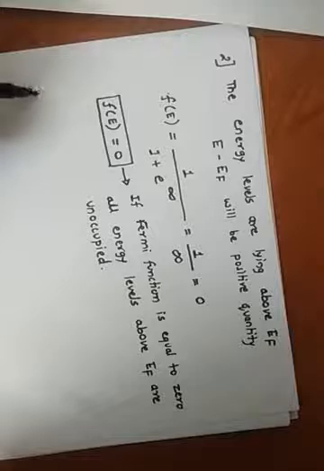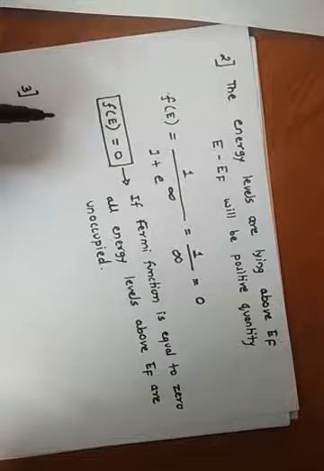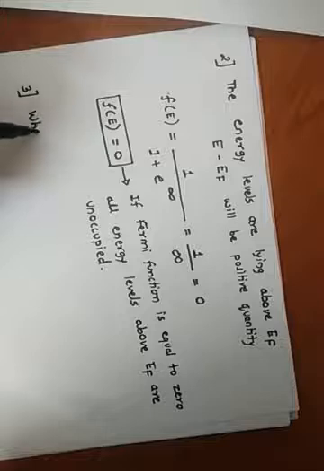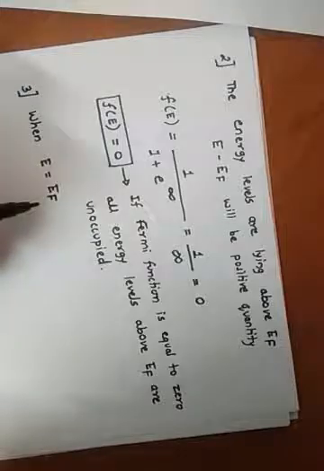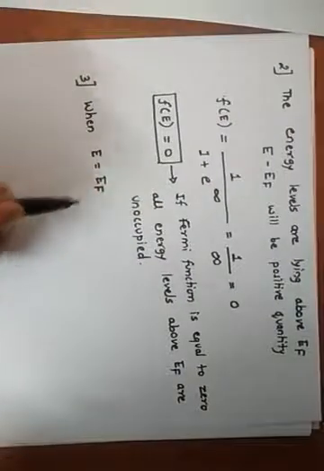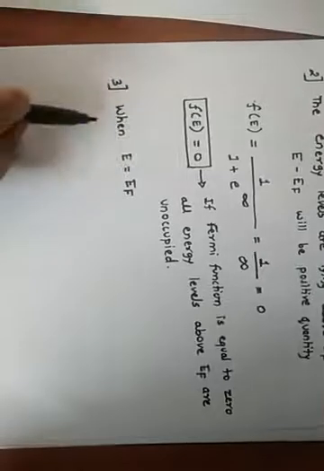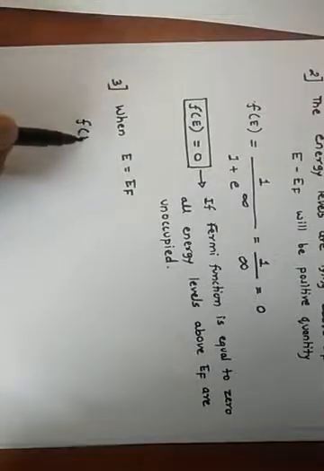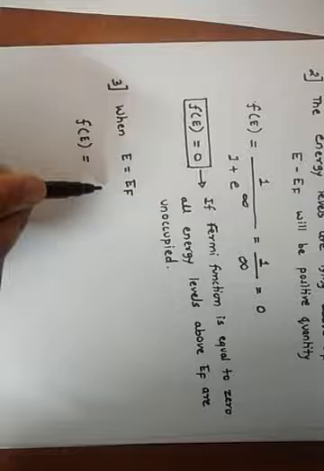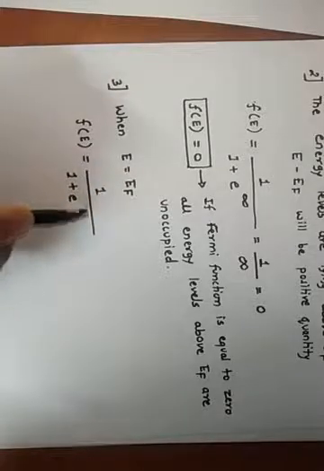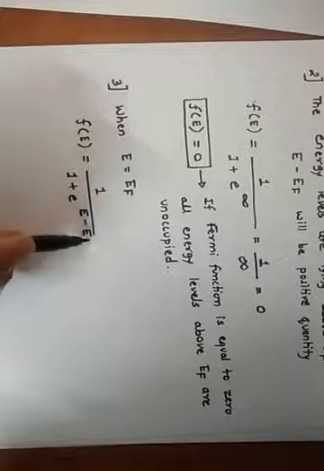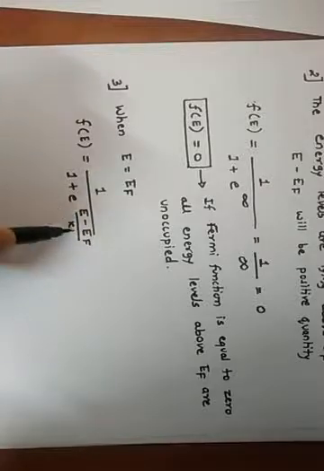Now we'll see the third case, when the energy level E is the Fermi energy level itself. If E is equal to EF, then the Fermi function is F of E equal to 1 upon 1 plus e raised to the power E minus EF divided by KT.